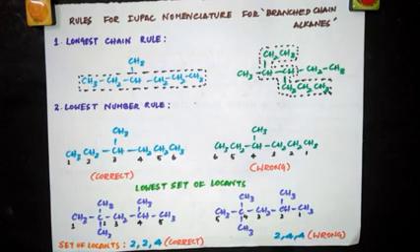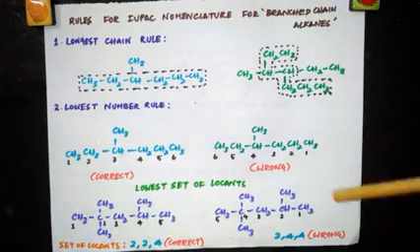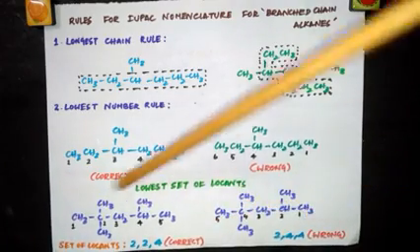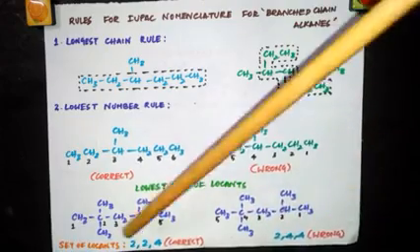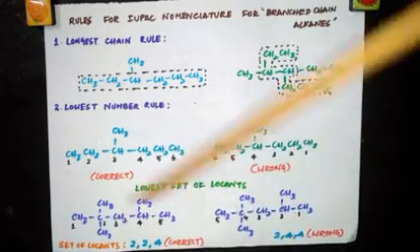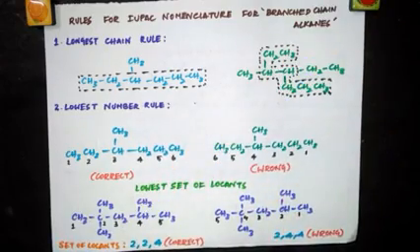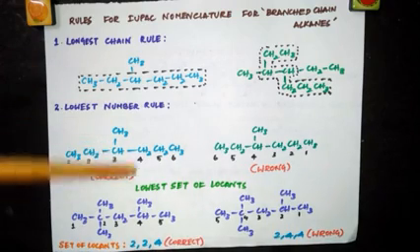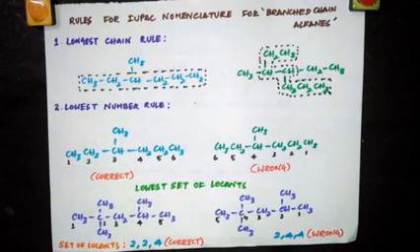So number this parent chain from any direction. Here I have done it from 2 different directions. From here I have started the numbering, and here I have started the numbering from here. Then decide on the set of locants and compare them term by term. So when the comparison is started, which set of locants is preferred? That locant which has a lower number at the first point of difference.